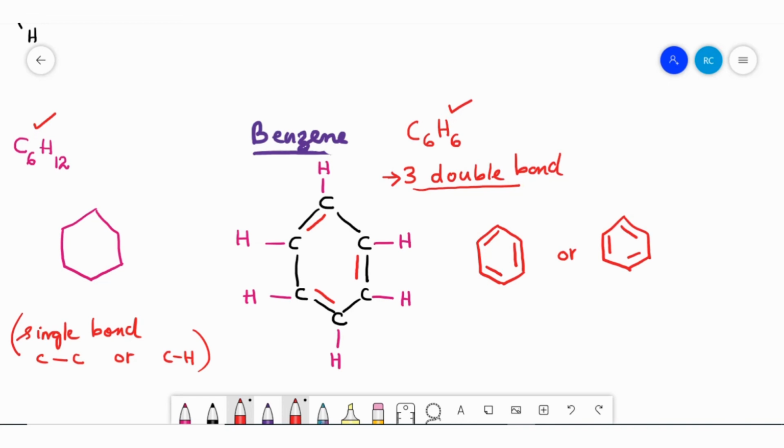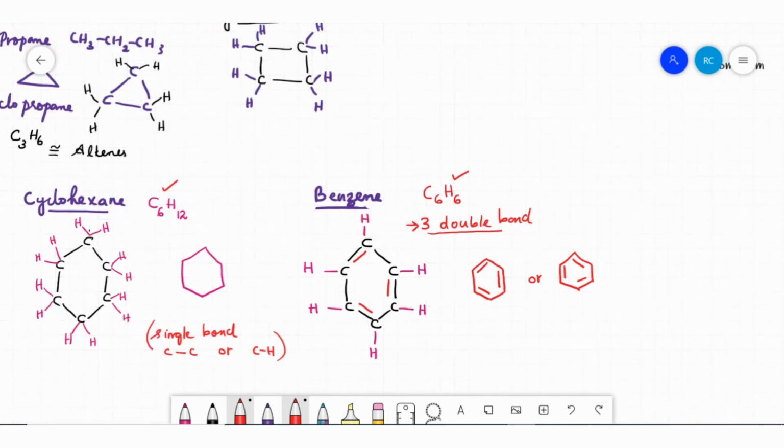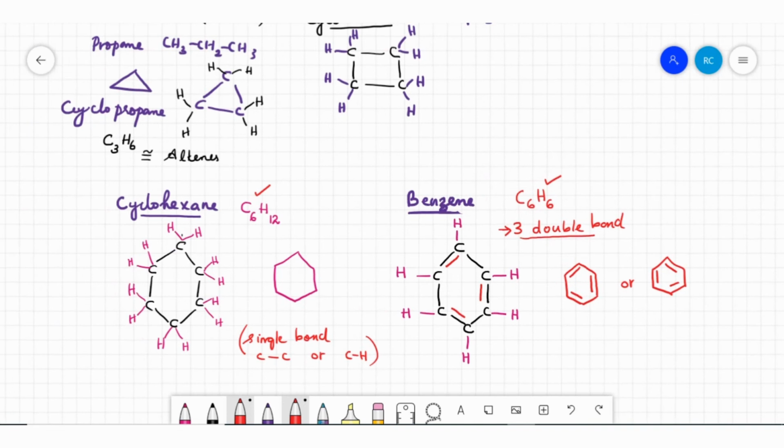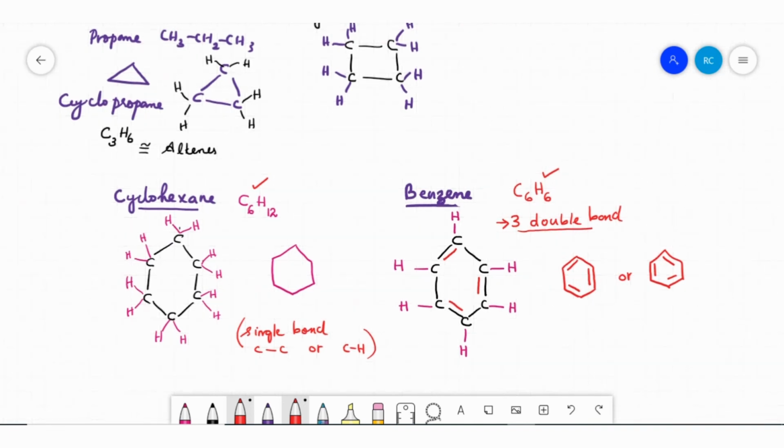Now we have studied the difference between cyclohexane and benzene. This is a very important topic. Usually in the CBSE question paper they will ask you to draw the structure of cyclohexane and benzene.